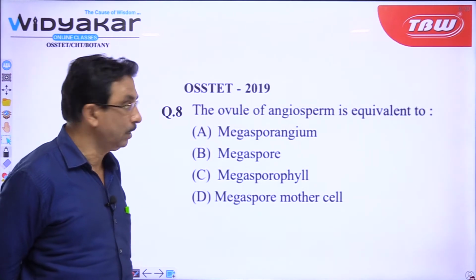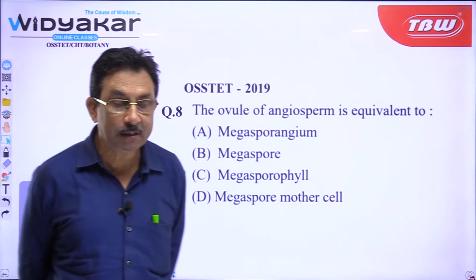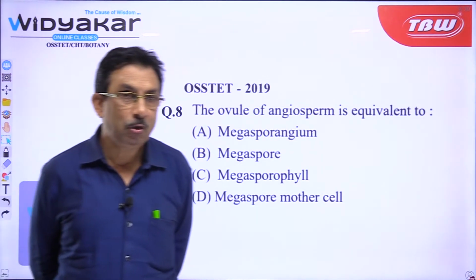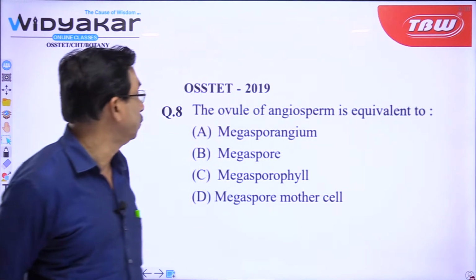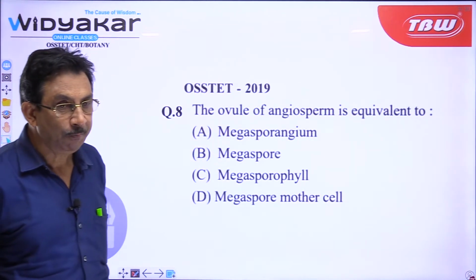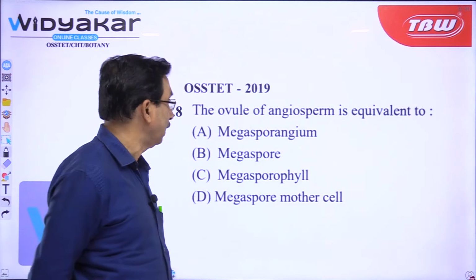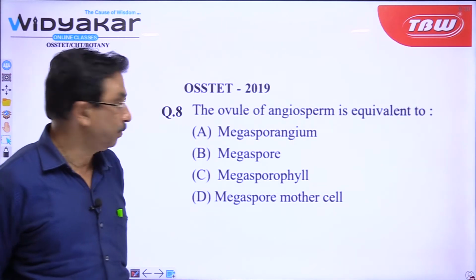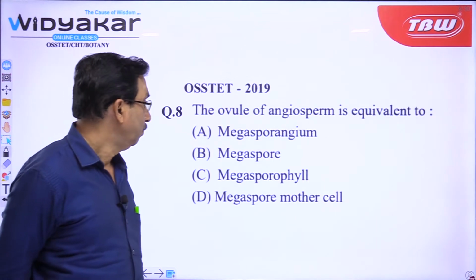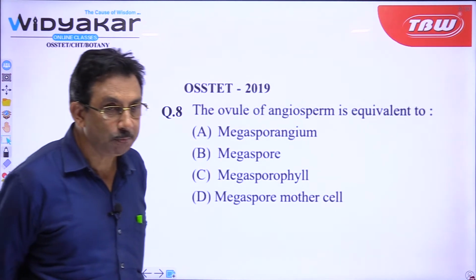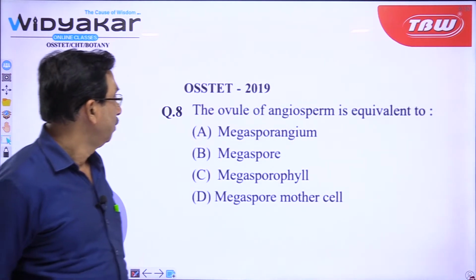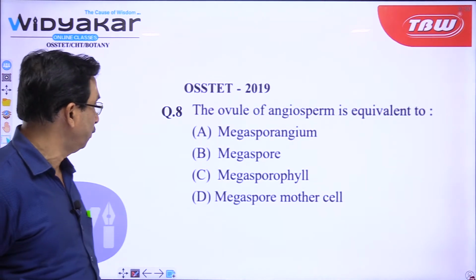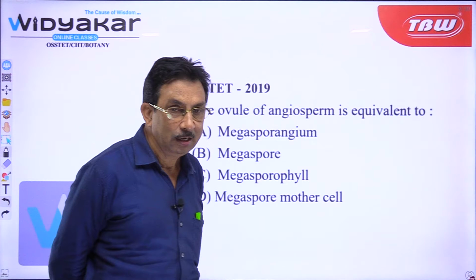Then the next question relates to embryology. We have selected the questions from different branches of botany, starting from taxonomy to physiology to embryology to genetics. So, some specific questions have been taken. The ovule of angiosperm is equivalent to megasporangium, megaspore, megasporophyll and megaspore mother cell. Option A is megasporangium, B is megaspore, C is megasporophyll, D is megaspore mother cell.